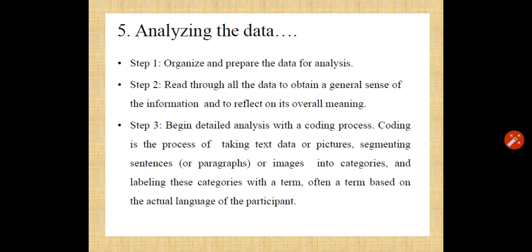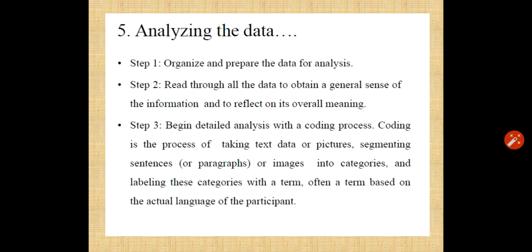Fifth one is analyzing the data. Analyzing the data also involves several steps. Step 1, organize and prepare the data for analysis. Step 2, read through all the data to obtain a general sense of the information and to reflect on its overall meaning.